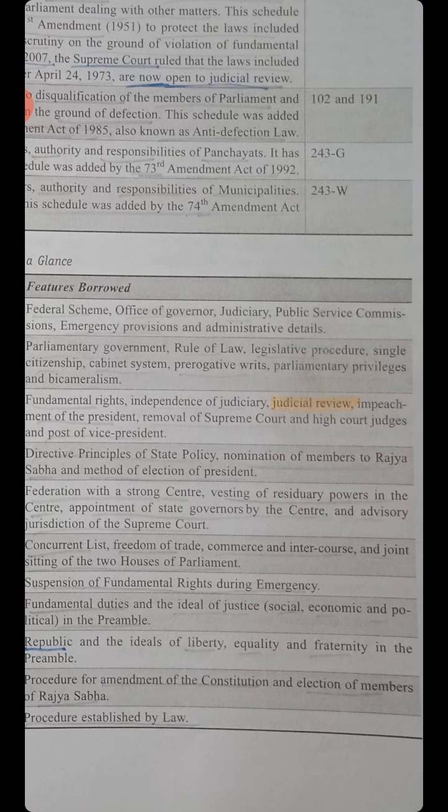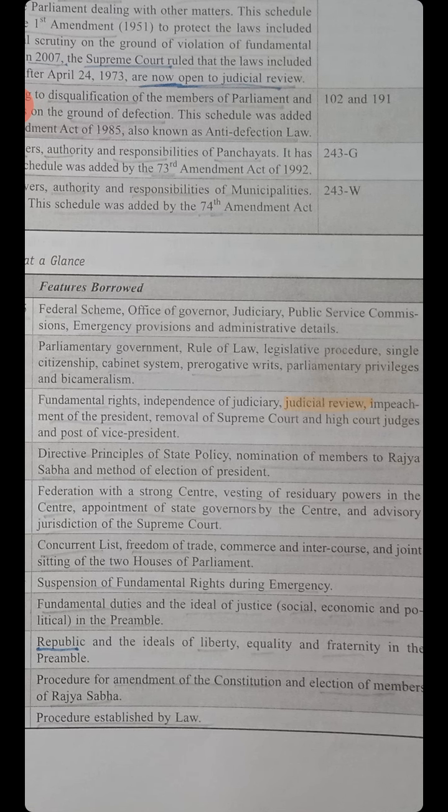From the Irish Constitution: DPSP, nomination of members to the Rajya Sabha, and method of election of the president.